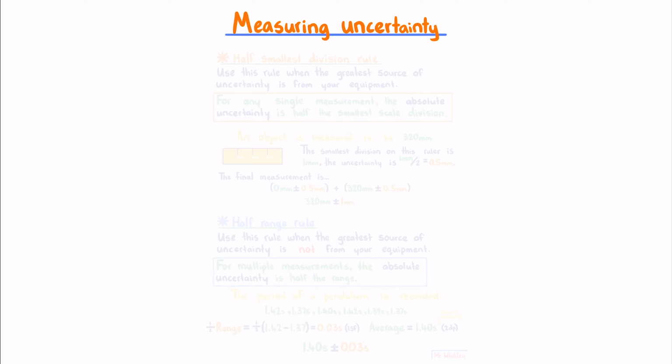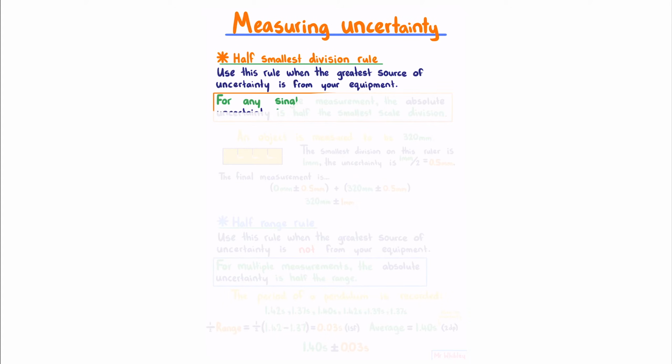Measuring uncertainty. There are two rules which we're going to use to determine the uncertainty of a measurement. Firstly, the half smallest division rule. Use this rule when the greatest source of uncertainty is from your equipment. The rule is that for any single measurement, the absolute uncertainty is half the smallest scale division.